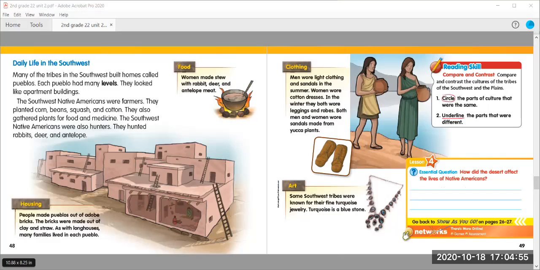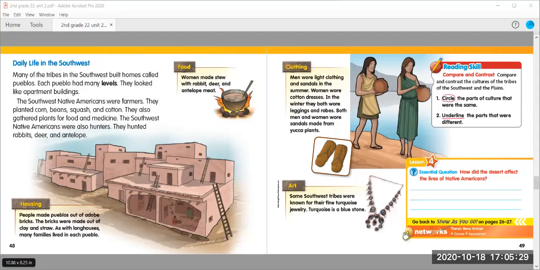Many of the tribes in the Southwest built homes called pueblos. Each pueblo had many levels. They looked like apartment buildings. The Southwest Native Americans were farmers. They planted corn, beans, squash, and cotton. They also gathered plants for food and medicine. The Southwest Native Americans were also hunters. They hunted rabbits, deer, and antelope.